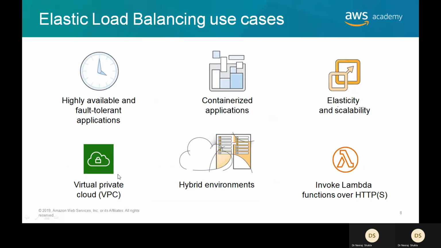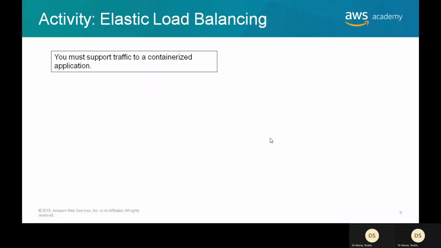You can have the advantage of VPC. That means everything will be isolated from other regions, and it will be secure. You can go for a hybrid environment. That means you can connect your cloud with an on-premises data center. You can invoke Lambda functions as much as you want.